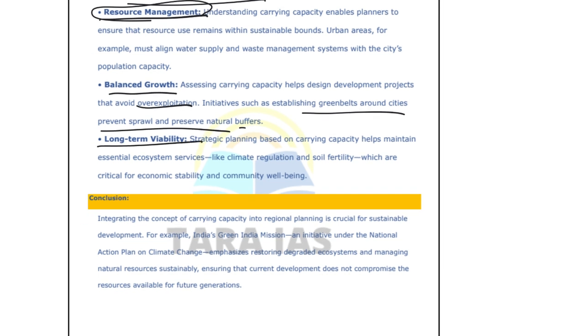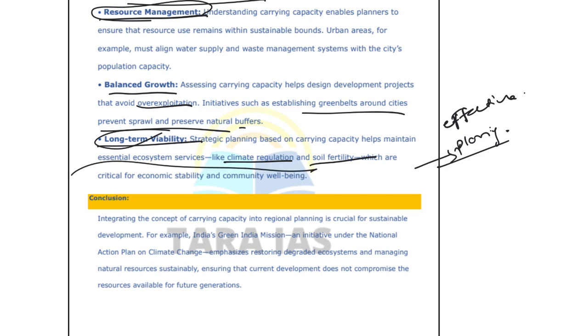And next, long term viability. By understanding the carrying capacity of an ecosystem, we will know whether climate change is happening, intense climate change, or over-exploitation, or soil degradation. All this helps us understand what the problems in an ecosystem are. So it gives inputs for effective planning. This will be your point. Another point in long term viability: now that we take good initiatives like climate regulation and soil fertility, it also helps economic stability and community well-being.